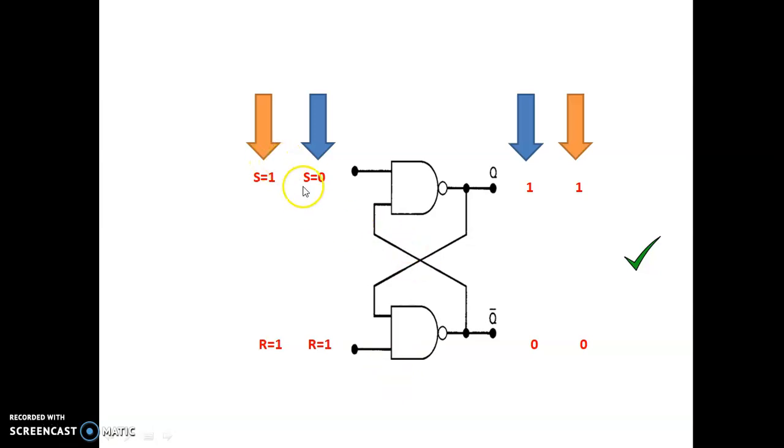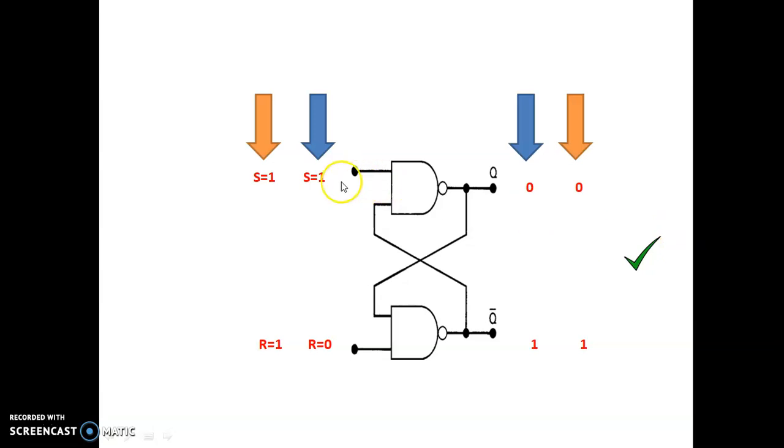See the operation. S equal to 0, R equal to 1. If any one input is 0, the output is high. Clear, right? Any one input is 0, output is 1. Next apply 1, 1, with the previous state 0, 1: it stores the same previous value.